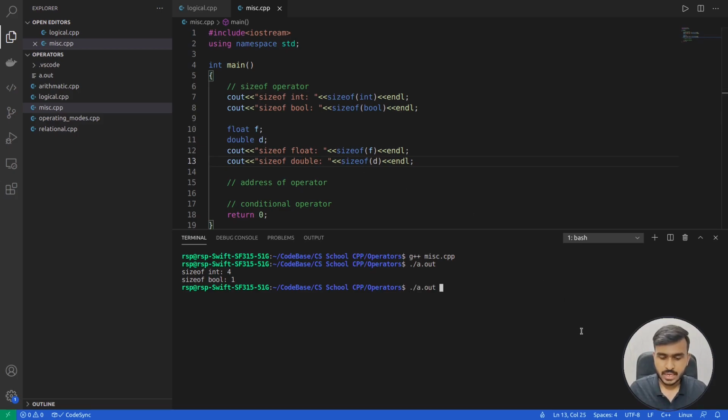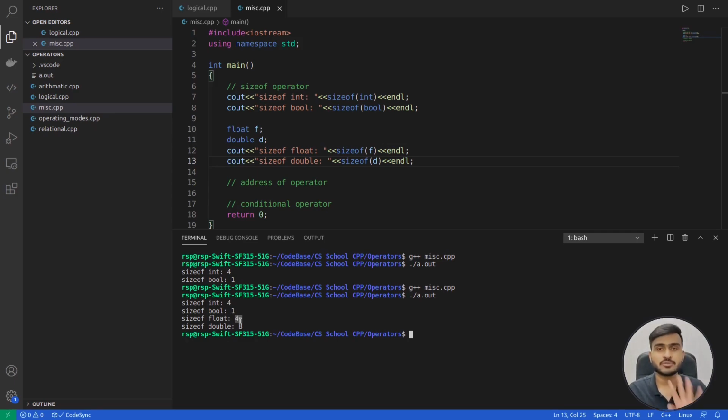Now let's quickly compile and execute this code and see what we get as the output. See, size of float is coming as 4, which is correct as per our previous discussions, and size of double is coming as 8, which is again correct. So in this way you can use the sizeof operator on variables.